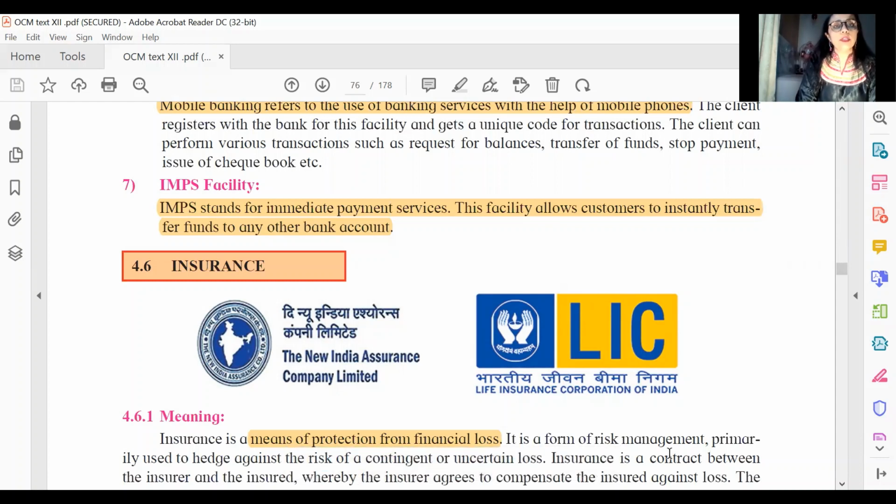So the important objective here is that IMPS offers instant transfer. You don't have to wait for a particular time slot. And that's the specialty of IMPS. So this completes your objectives on the 1/3 part, or banking part, of your chapter.